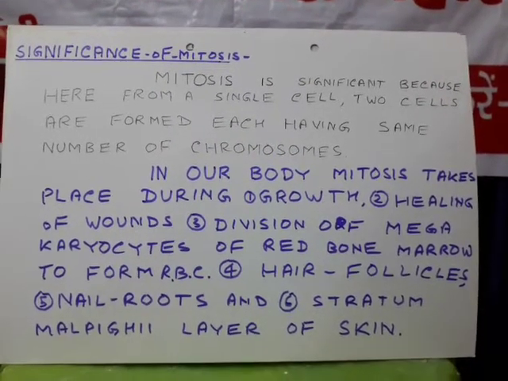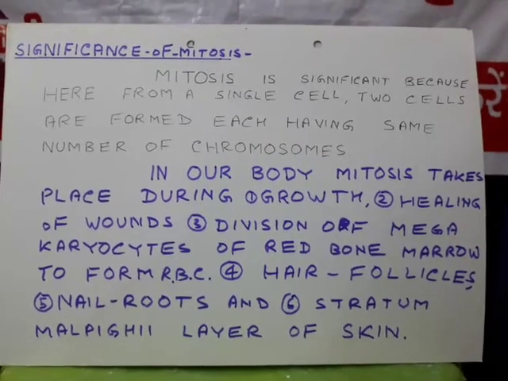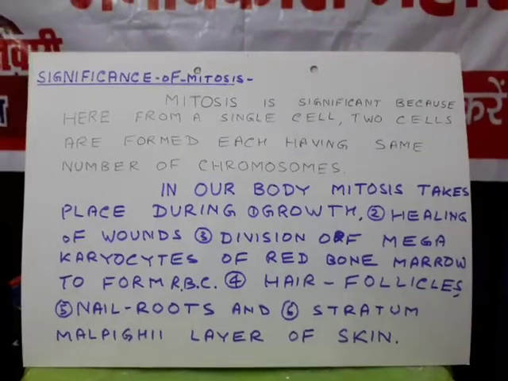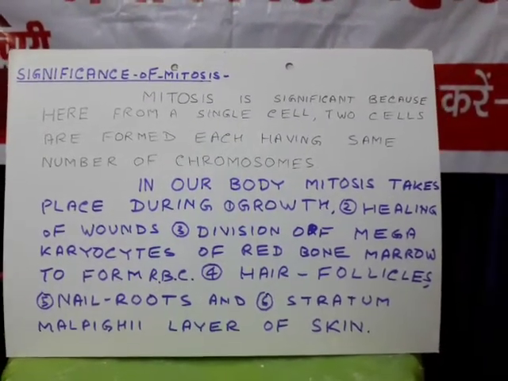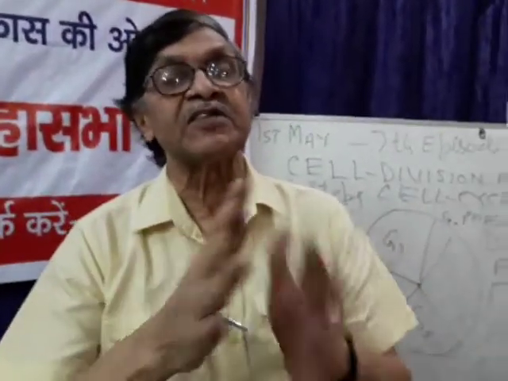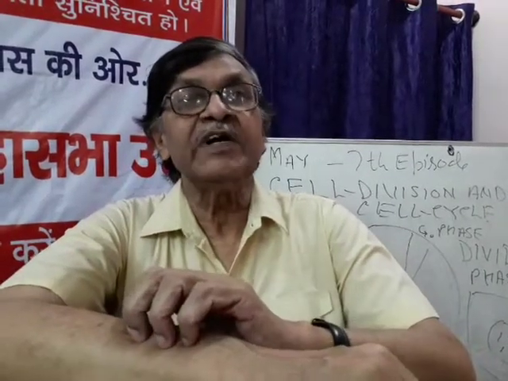The nails are increasing in size. Inside our red bone marrow, the megakaryocytes or erythroblast cells also divide mitotically to form new RBC. When there is a healing of wound, at that time also there is division of certain cells which heals the wound.